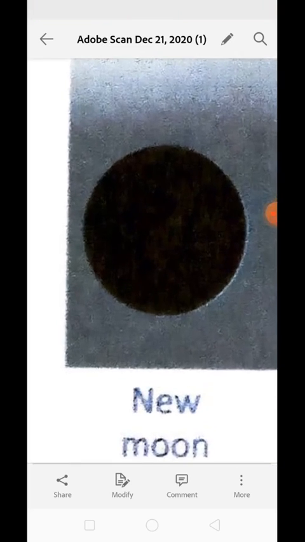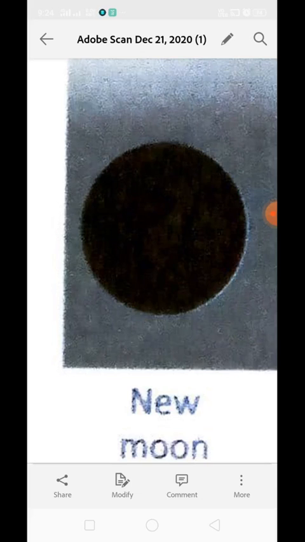Okay, the illuminated part of the moon is present on the far side, whereas the near side of the moon is non-illuminated. It has no light to reflect. As there is no light to reflect, we are not able to see the moon. So we call it a new moon, because we are not able to see the moon in the night sky. It means the moon is already over there, but we are not able to see it, because the part of the moon which is receiving the sunlight is not facing our earth. Understood? This type of moon is called new moon.